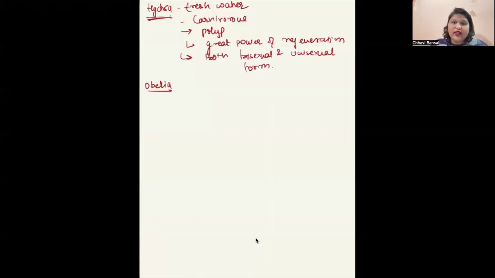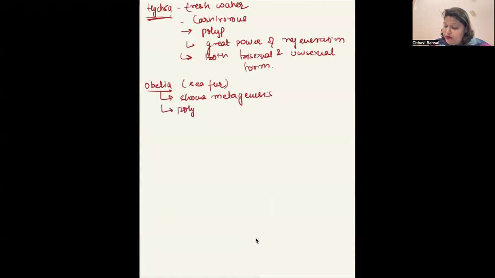Next is Obelia. That sounds like Aurelia, but it is Obelia. The other name is sea fir. These common names are very, very important because there are so many names which will come: sea fir, sea pen, sea fan. So you should know what is the scientific name and what basically it represents. So Obelia is the one which shows metagenesis, which is alternation in generation, right?